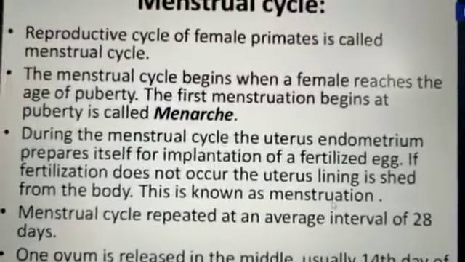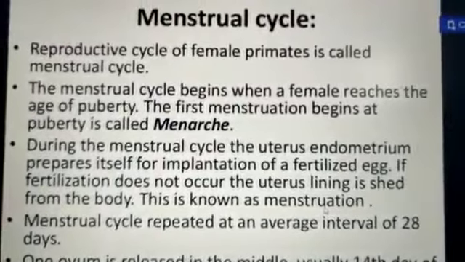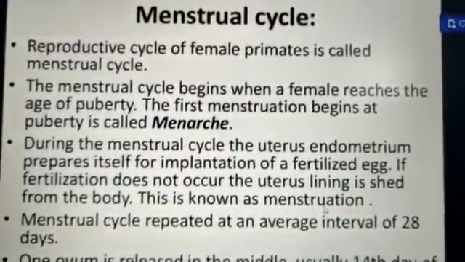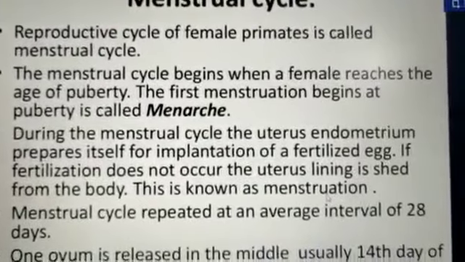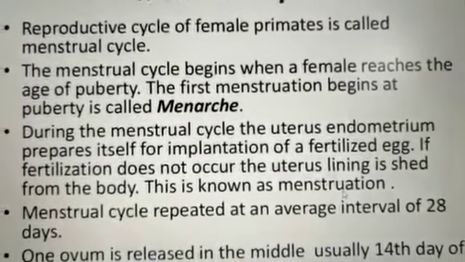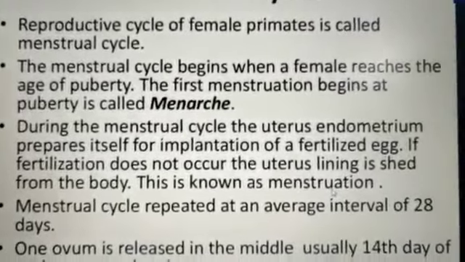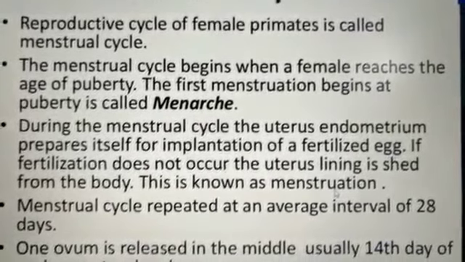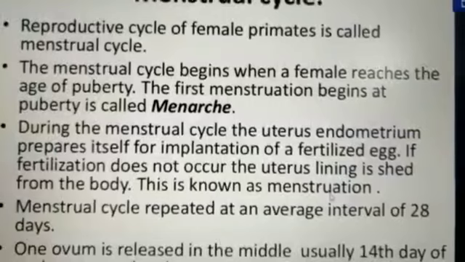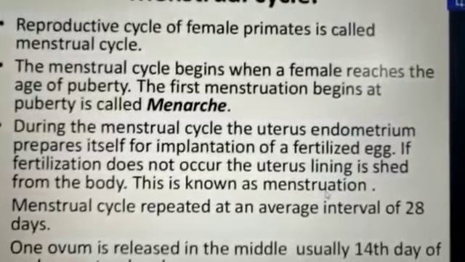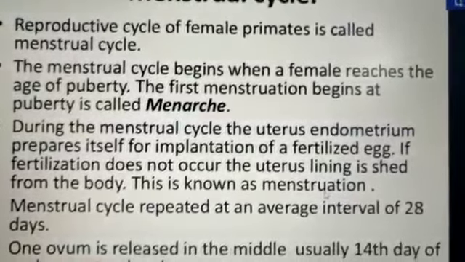Now, coming to the menstrual cycle. The reproductive cycle of female primates is called the menstruation cycle. We already studied seasonal breeders and continuous breeders. The menstruation cycle begins only in mammals. It begins when a female reaches the age of puberty.